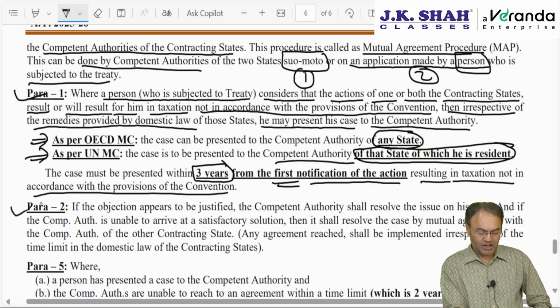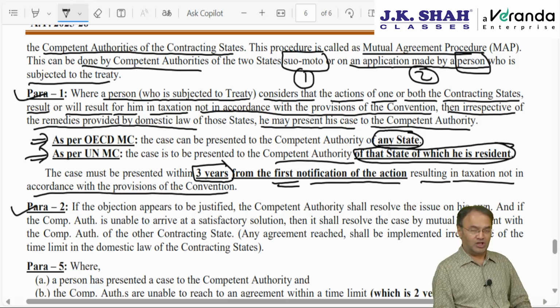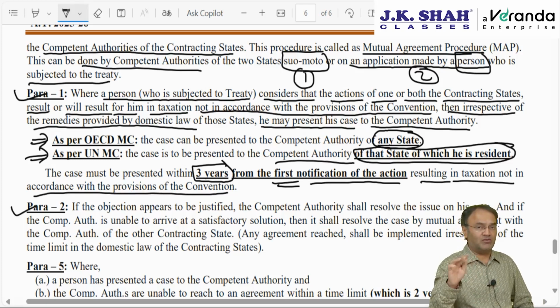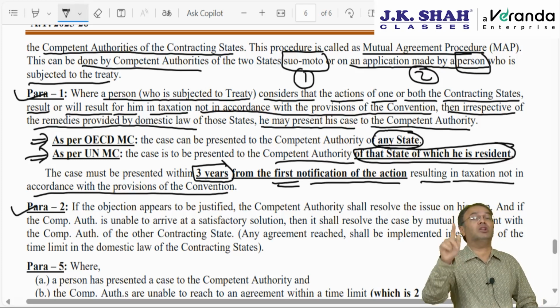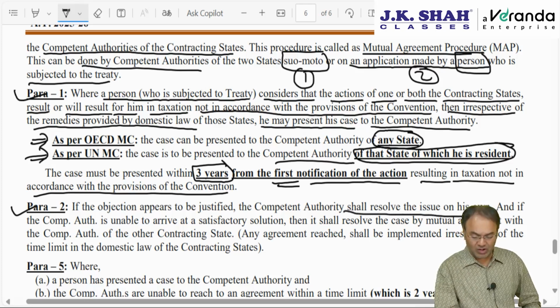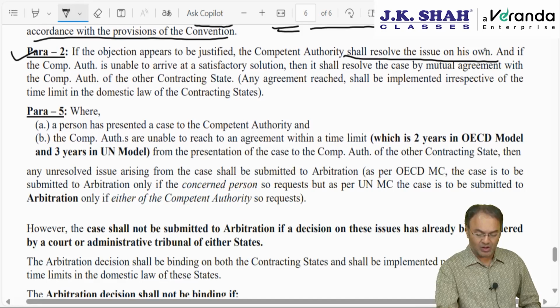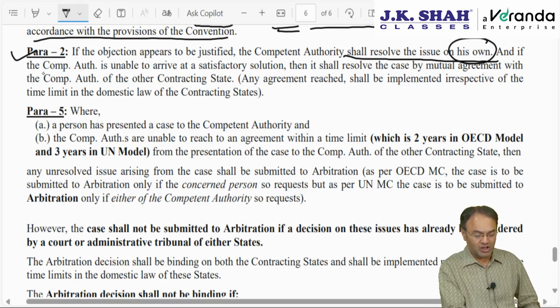Para 2. The moment this person presents his case to a given competent authority, right now he will present his case to any one of the competent authorities. Then that competent authority to whom the case has been presented will single-handedly, on its own, try to resolve the issue. Let's say it is the competent authority of UK. They will try to resolve on their own. They will not contact the Indian tax authorities.